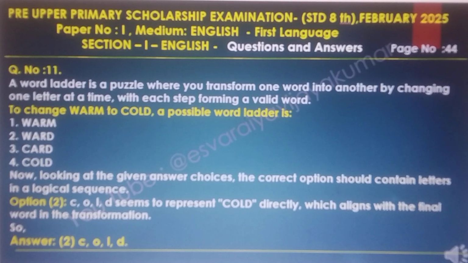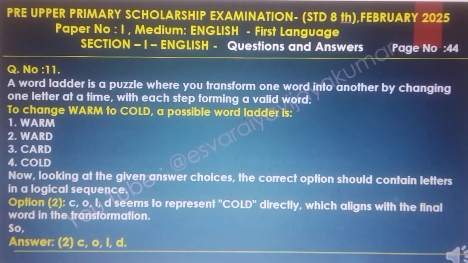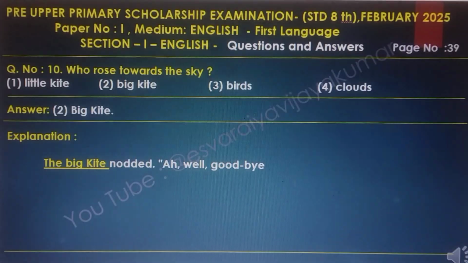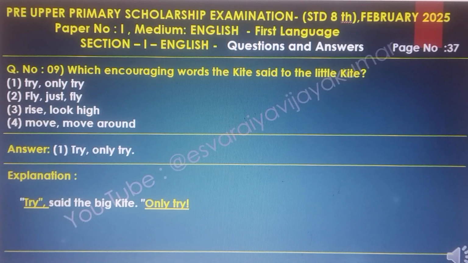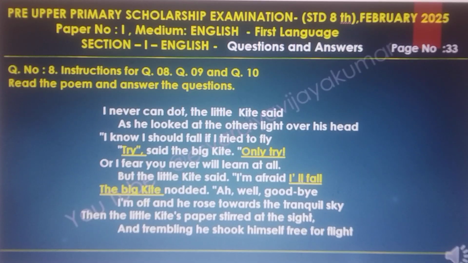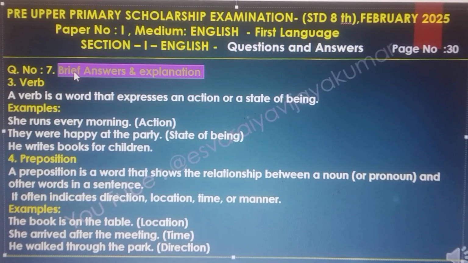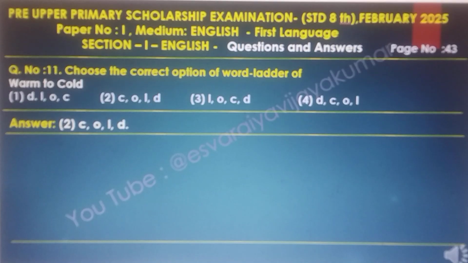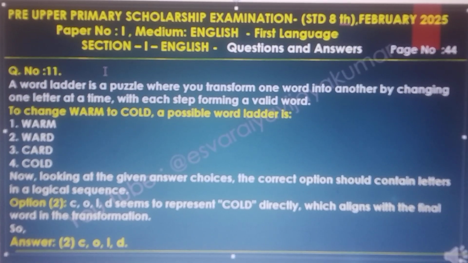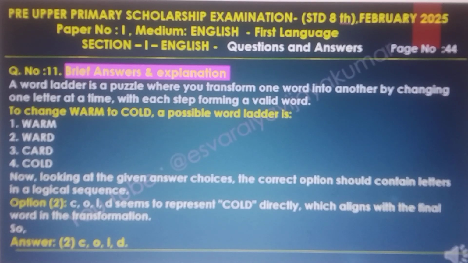Question number 11, brief answer and explanations. A word ladder is a puzzle where you transform one word to another by changing one letter at a time, with each step forming a valid word.